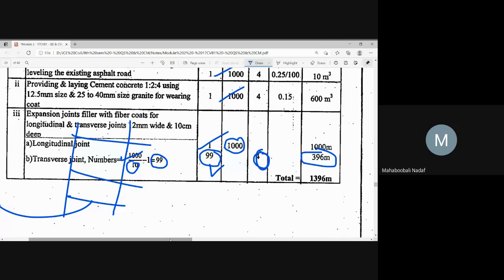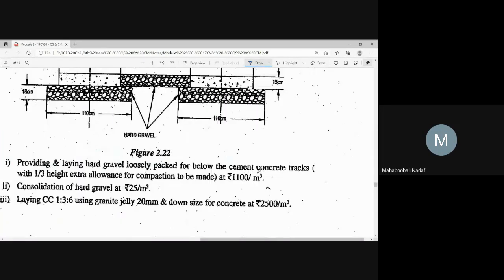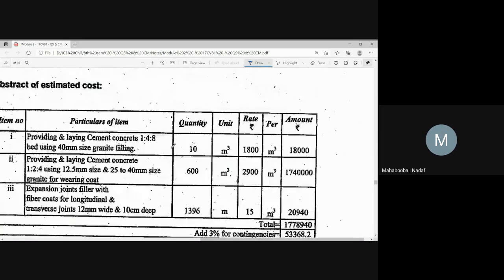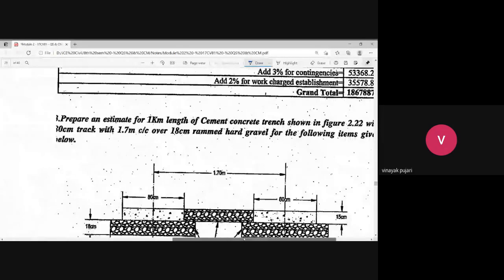So next is simply multiplying the rates. The next is simply the items they have given, and the last one is the rates. You have to multiply. Is that okay for everyone? Yes, sir.